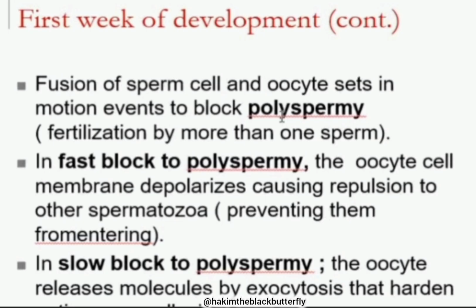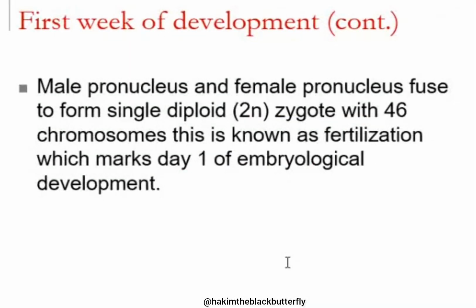Why is that so? At fertilization, the sperms bring in 23 chromosomes, and the oocytes bring in 23 chromosomes.